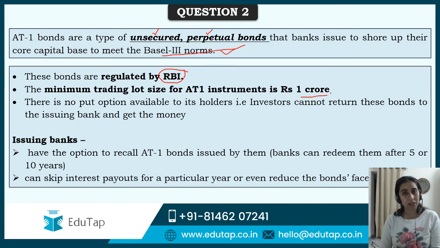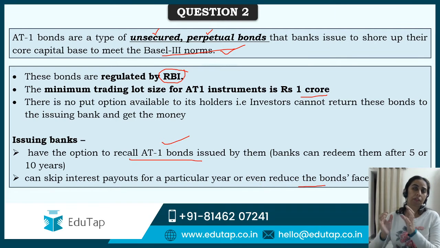AT1 bonds में which are Basel III compliant, issuing banks, on the other hand, have the option to recall AT1 bonds. तो recall option रहेगा, put option नहीं रहेगा. The issuing banks can also skip interest payouts for a particular year, and they can even reduce the face value of the bond. So basically, these are in the favor of issuing banks. The two features here I've told you, regulation and all.